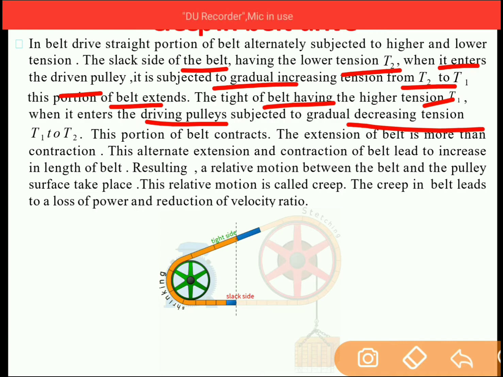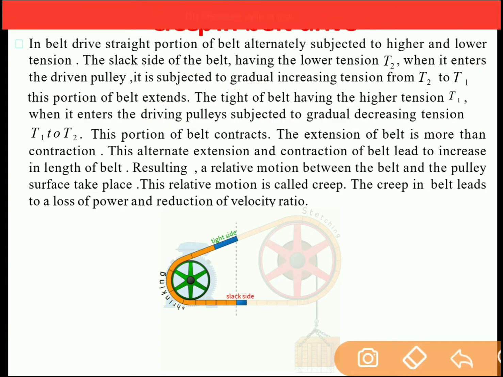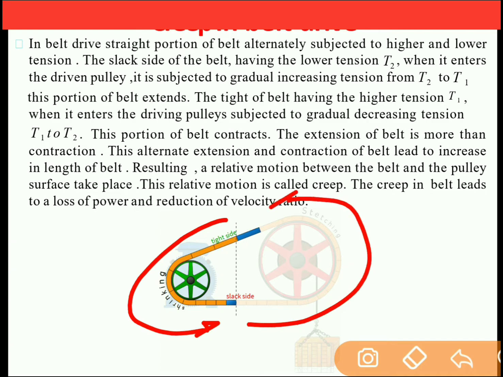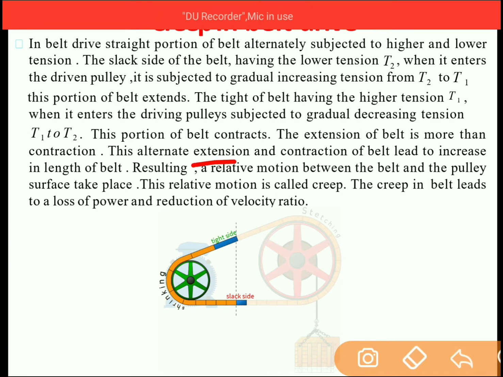So when the belt moves from the tight side to the slack side, a decrease in tension takes place, and when the belt moves from the slack side to the tight side, an increase in tension takes place. As the belt is under continuous compression and tension, the length of the belt will increase. So the extension of the belt is more than the contraction. This alternate extension and contraction leads to the increase in the length of the belt.